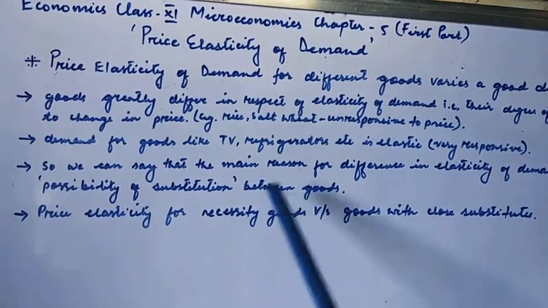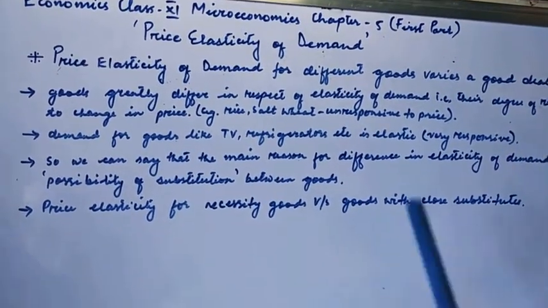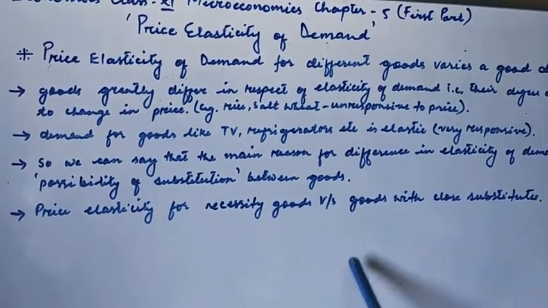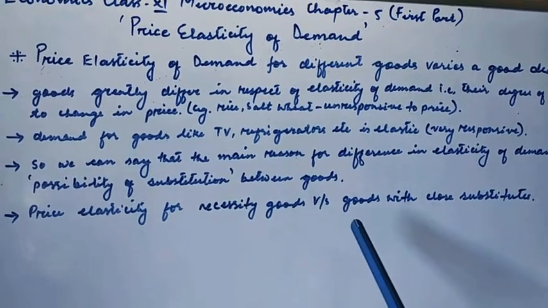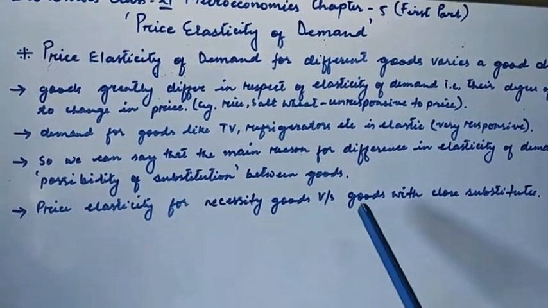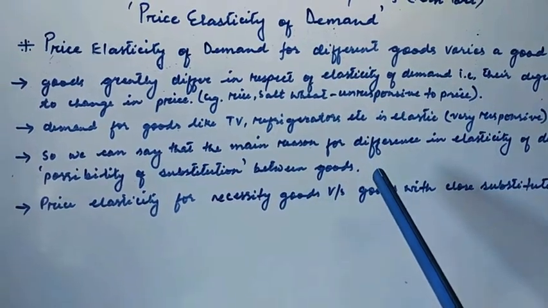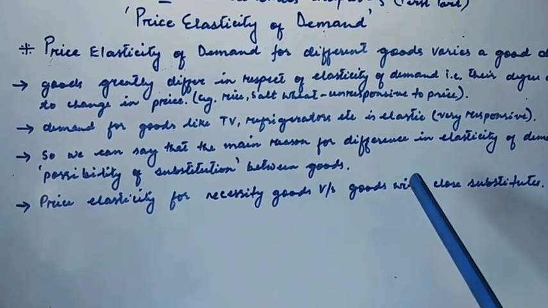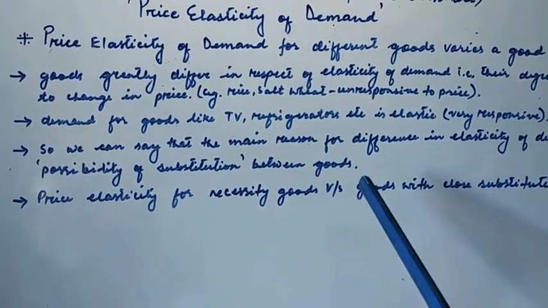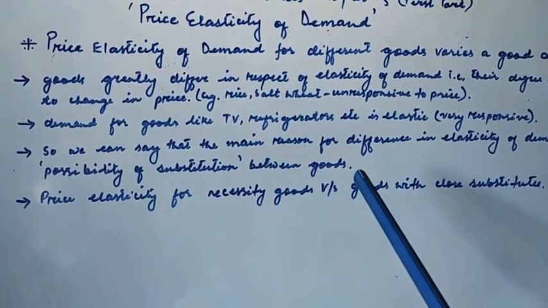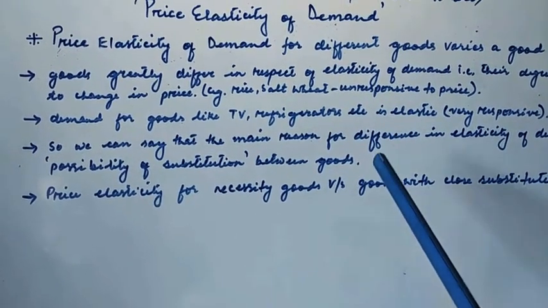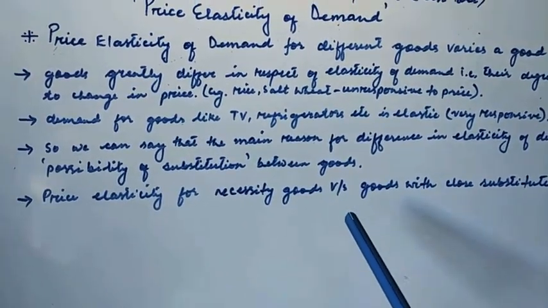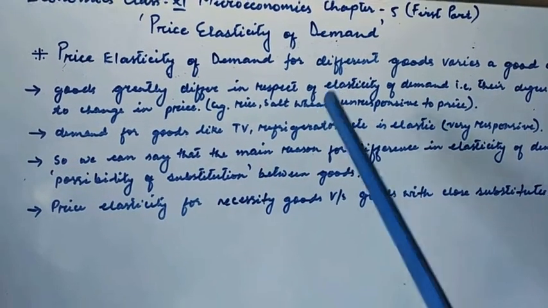So here we can say that the main reason for difference in elasticity of demand is the possibility of substitution between goods. A good having a close substitute has very high elasticity, or is elastic in demand, which means that it is very responsive to the change in price. So goods which have substitutes or complementary commodities or close substitutes are very elastic. And goods that have no substitutes, such as rice, common salt, are